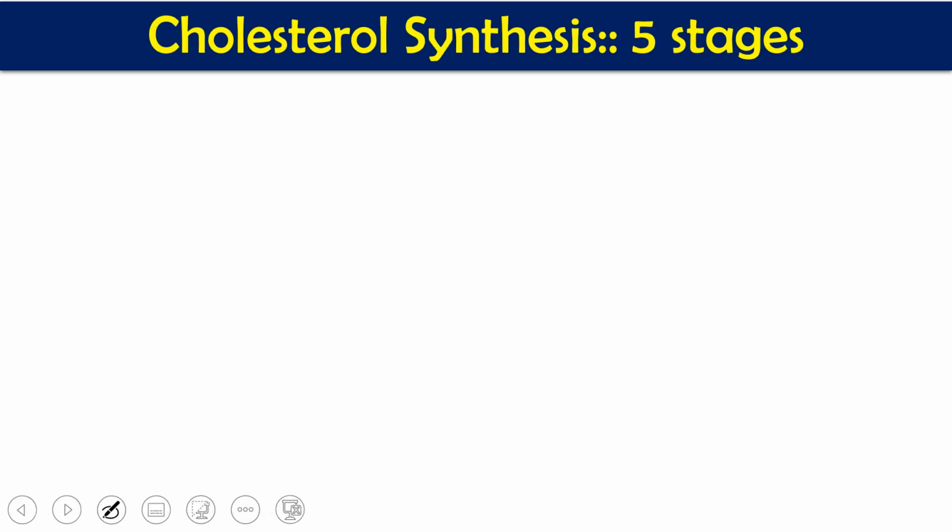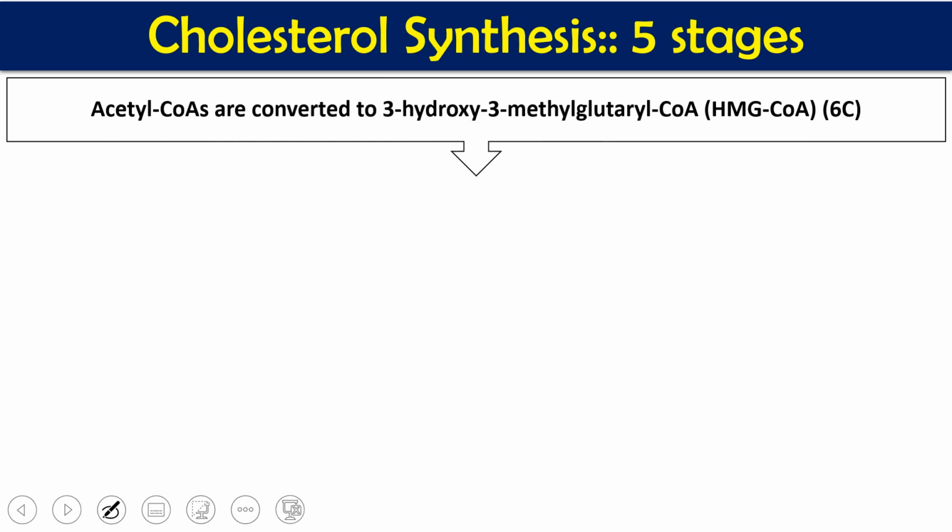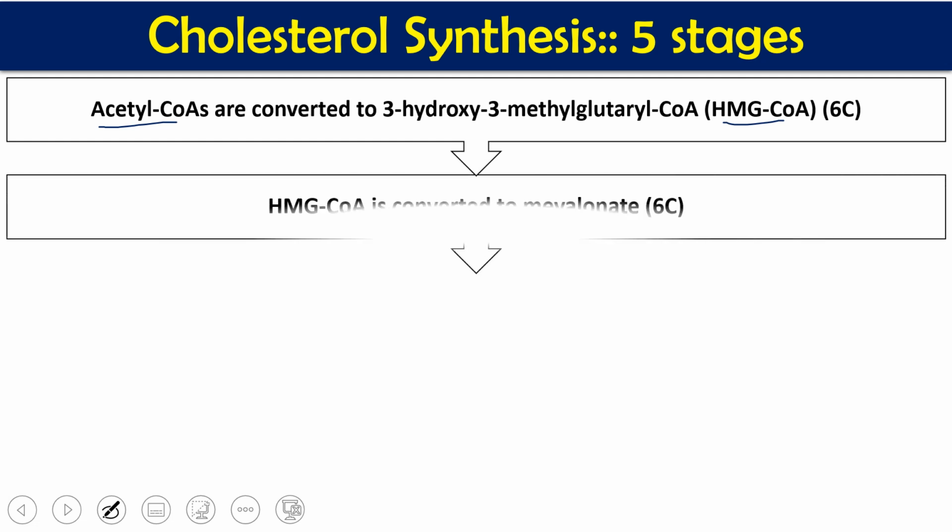Now overall, cholesterol synthesis is divided into 5 different stages. The first stage is acetyl coenzyme A being converted to 3-hydroxy 3-methylglutaryl coenzyme A, that is called HMG coenzyme A. Acetyl coenzyme A is a 2 carbon molecule, so 3 acetyl coenzyme A combine together and give you a 6 carbon HMG coenzyme A. That is my stage number 1. Stage number 2 is this HMG coenzyme A converted to mevalonic acid. So 6 carbon HMG coenzyme A is converted to 6 carbon mevalonic acid. That is my stage number 2.